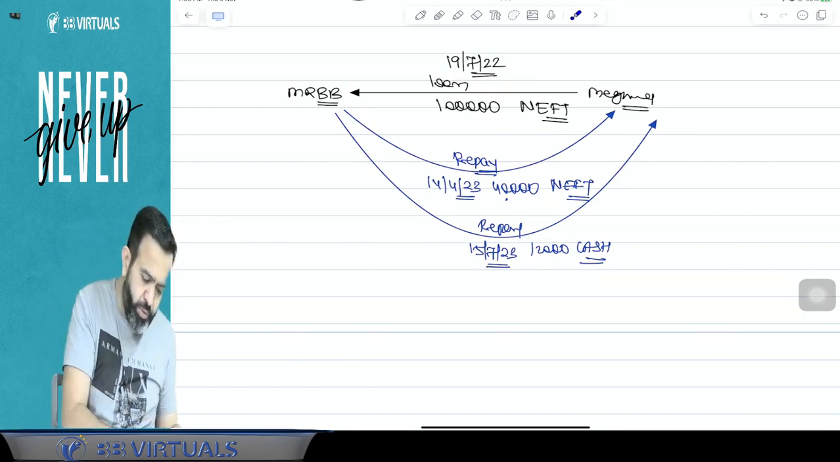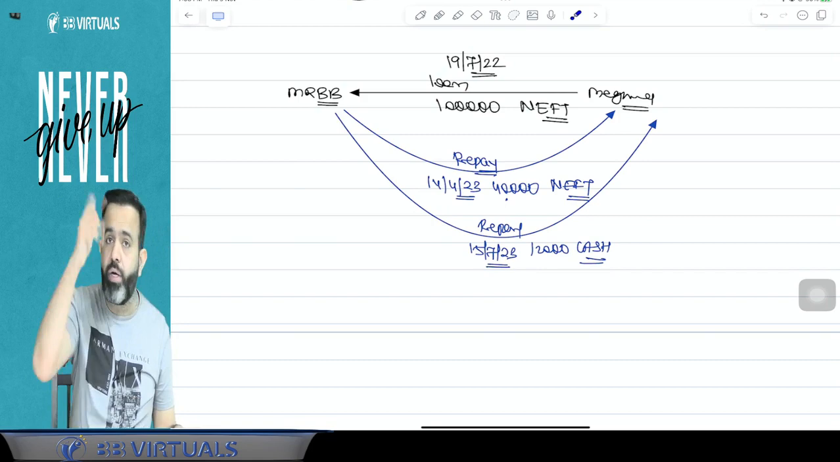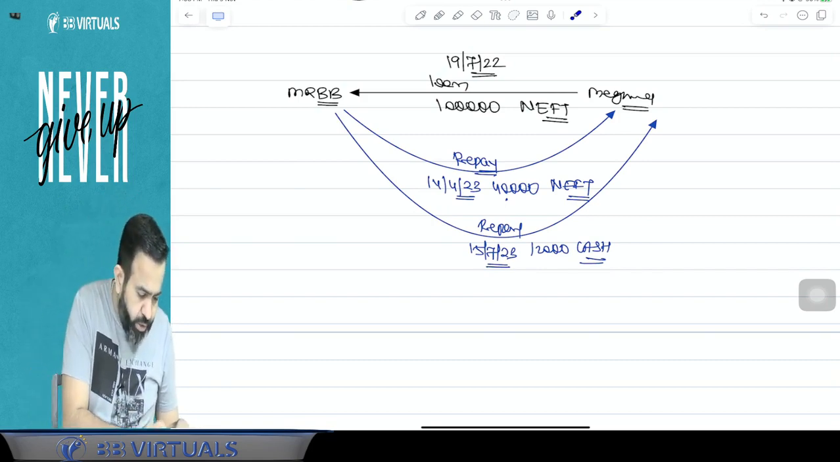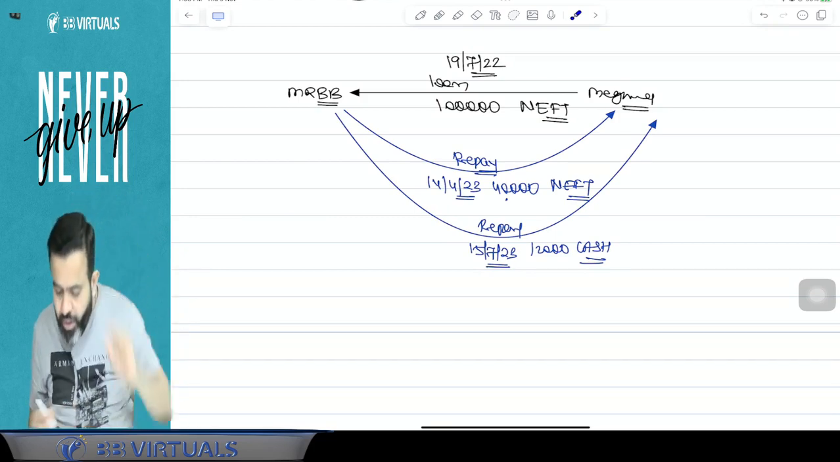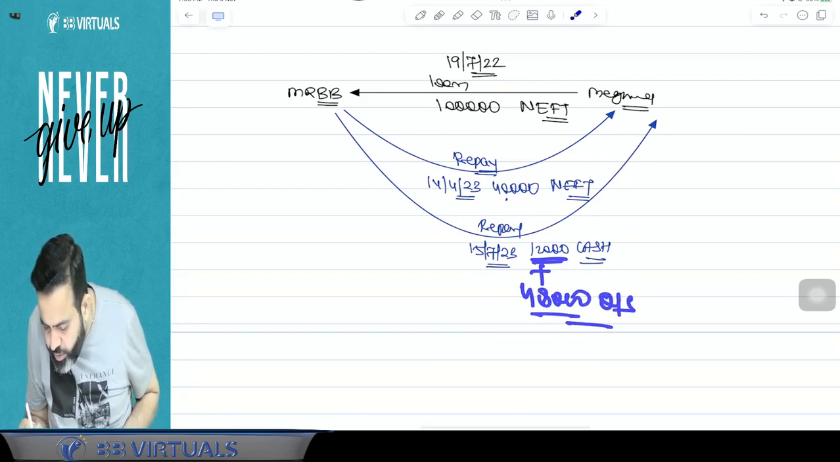So I took the loan of 1 lakh. So 1 lakh minus principal repayment 40,000 I already paid earlier. So here remaining was 60,000. Out of 60,000, 12,000 I am paying now. So 12,000 plus outstanding amount of 48,000. So guys, outstanding amount is 48,000.